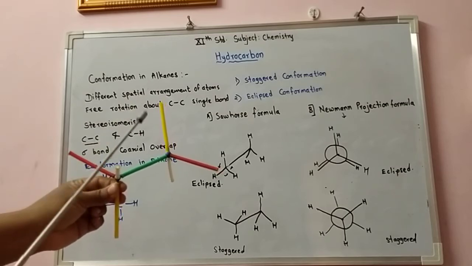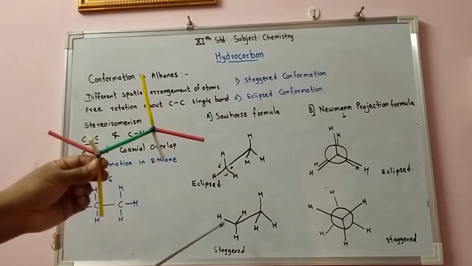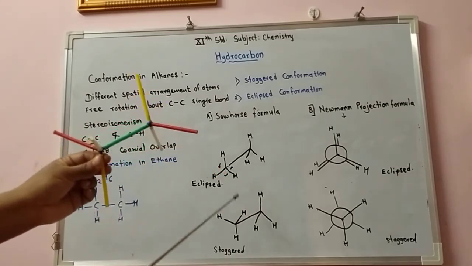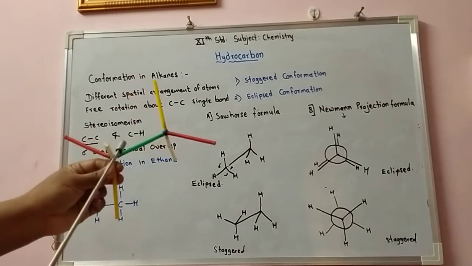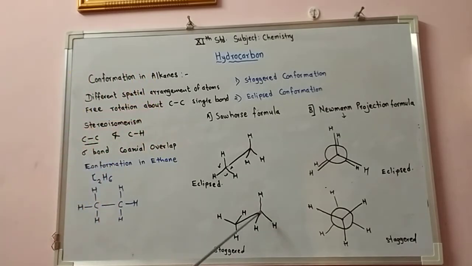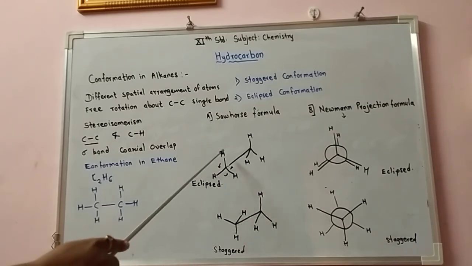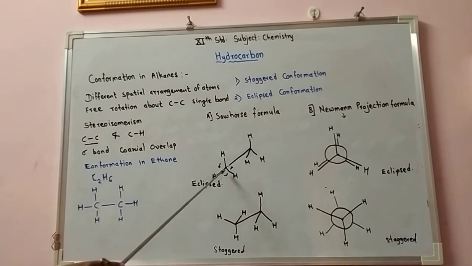They are far away from each other in this staggered one. So this is the Sawhorse representation in which a single slanting line is drawn and viewed through an oblique angle, with front carbon and rear carbon. That way we have to draw this. This is rotated, therefore 2 hydrogens here and 1 below.